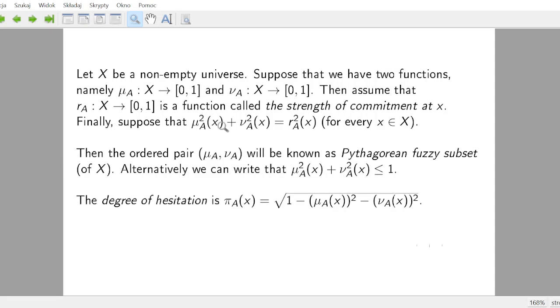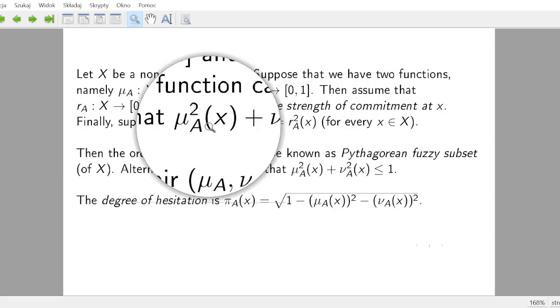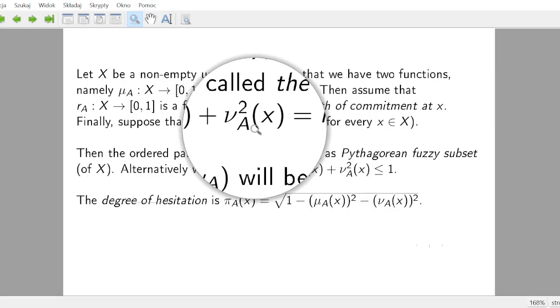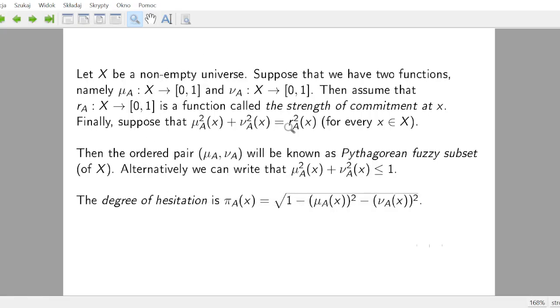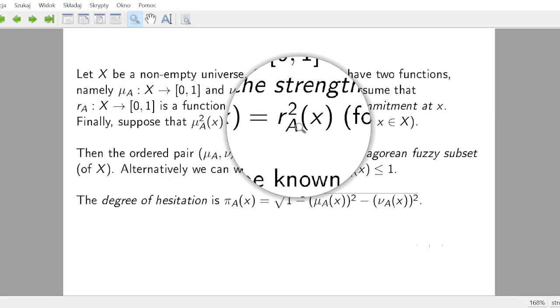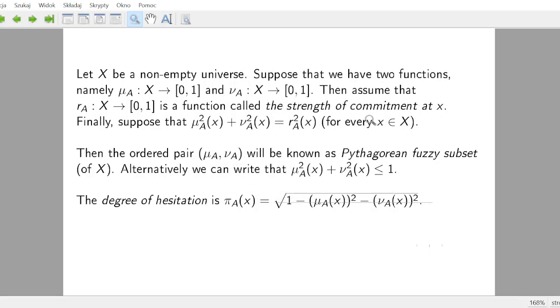Alternatively, you could say that when you sum up the squares of these two logical values, then you obtain some r squared of x, which is called the strength of commitment, or squared strength of commitment.